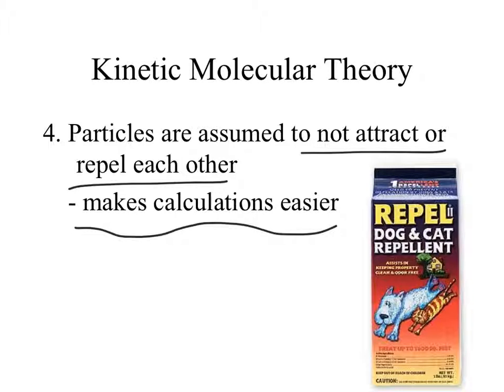The calculations are easier. Now, in reality, we know that different particles are going to be attracted to each other because of things like London dispersion forces and things we've learned about already. But we are going to ignore that when talking about gases in order to make our calculations easier. So remember that whenever we do math with our gas laws, it is an assumption. It's still close to reality and the right answer, but it's not perfect, and that's because of this assumption.